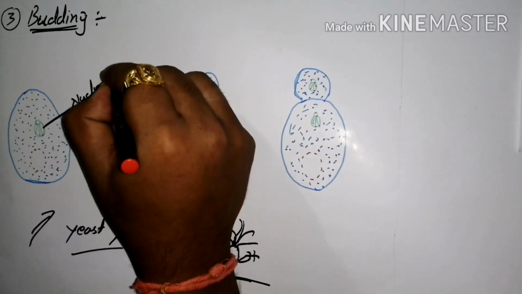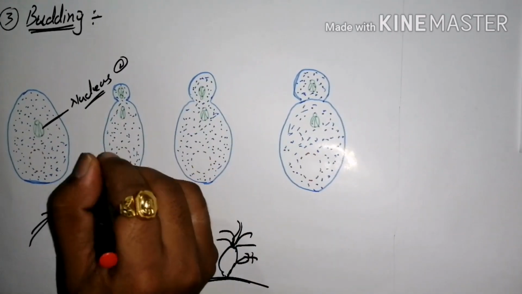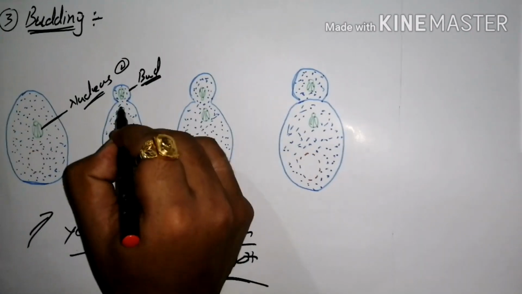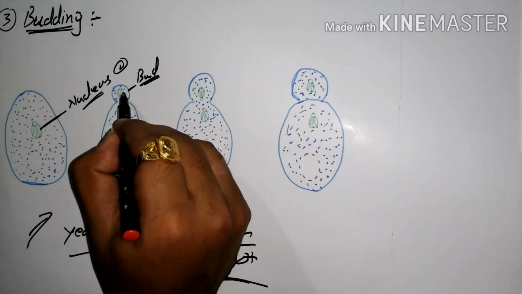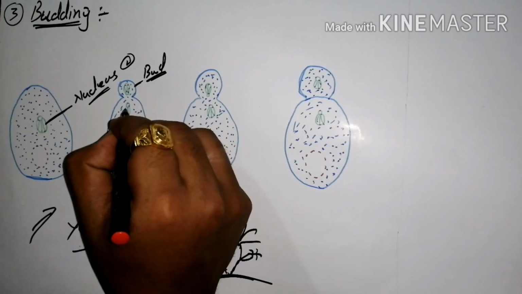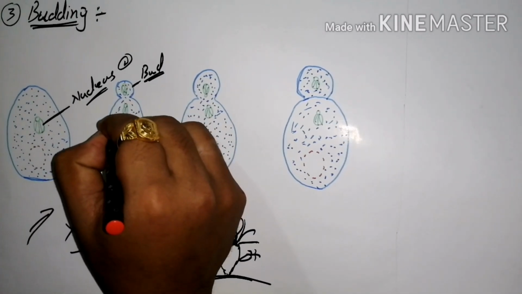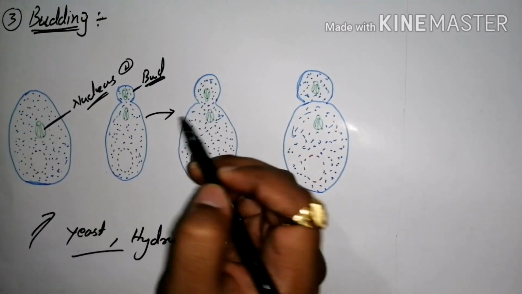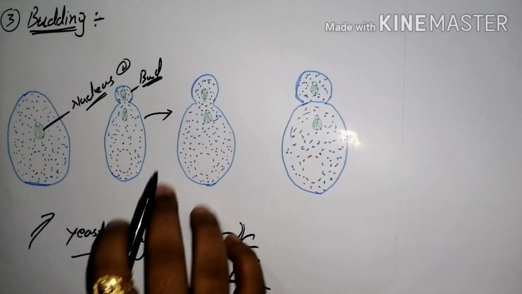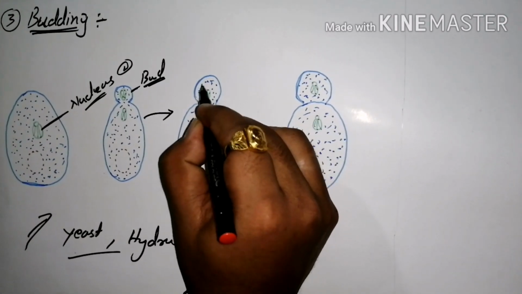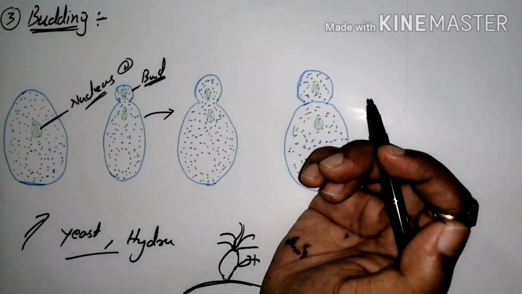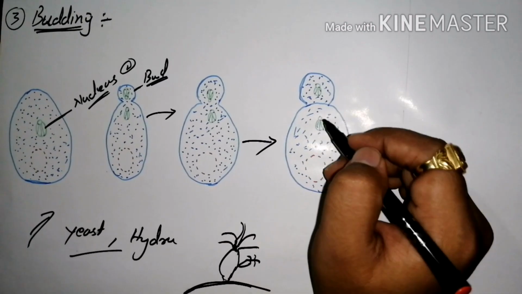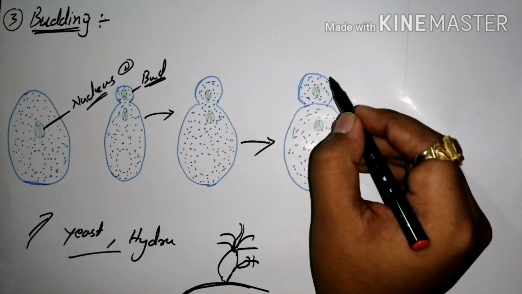The nucleus is going to divide into two. Here is the nucleus, and here the bud, the outgrowth takes place. But in the initial stage the nucleus is splitting, and the nucleus is going to divide, and some nutrient medium goes with it. Repeatedly it is going to divide and redivide to form a number of buds.